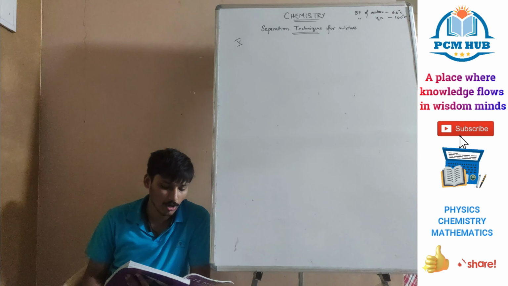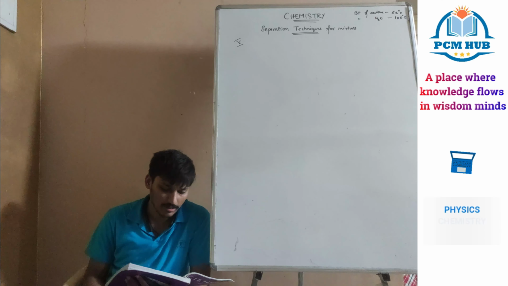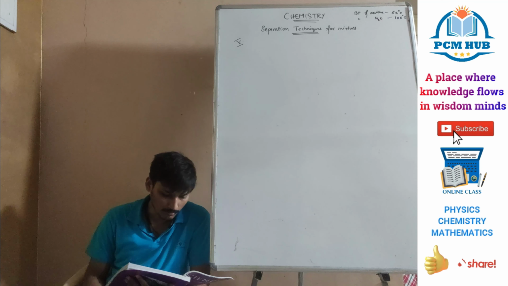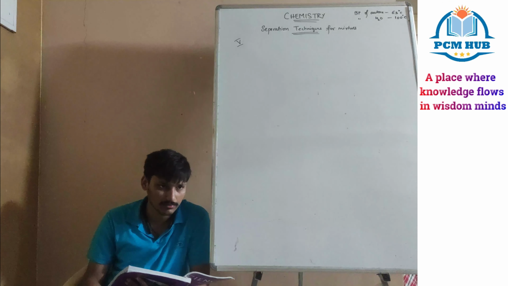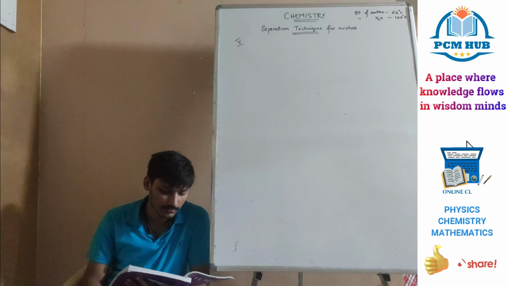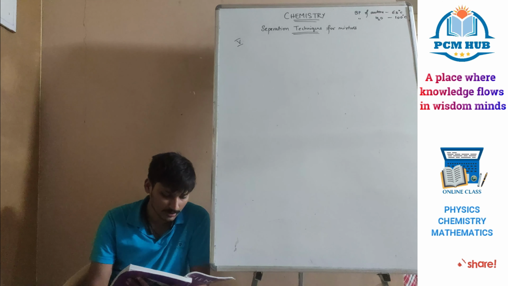Can be separated into its components by fractional distillation. That only. Same. By fractional distillation.